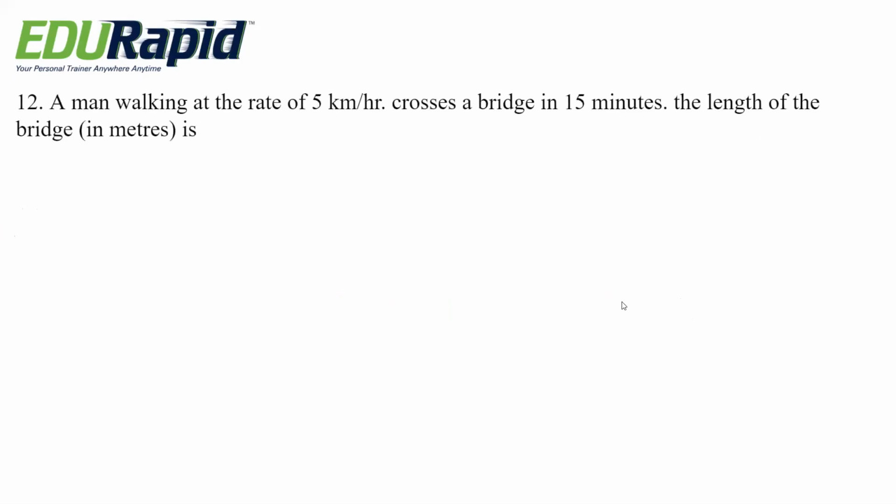Next question. A man walking at the rate of 5 km per hour crosses a bridge in 15 minutes. The length of the bridge is 600 meter, 750 meter, 1000 meters, 1250 meters.